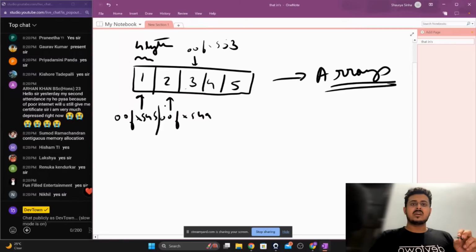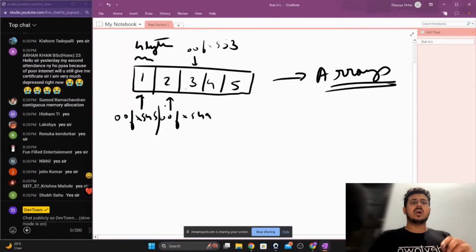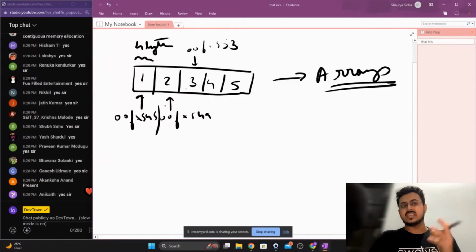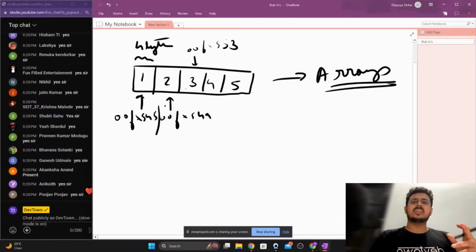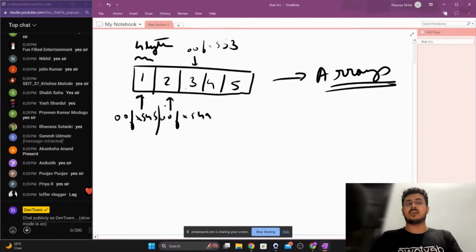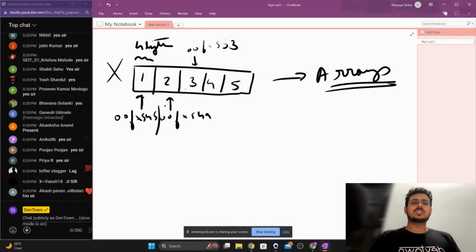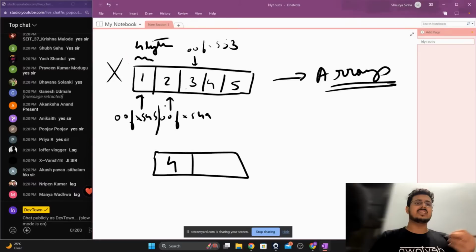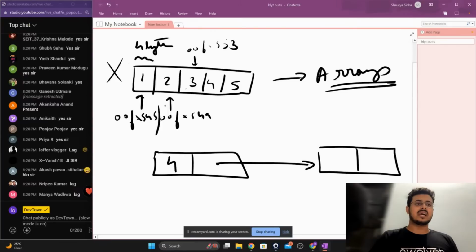Please try to understand, guys, that linked list challenges this particular ideology: why do we need to store our stuff at the same location? This might cause a lot of different errors at any particular point of time, and a lot of wastage in storage as well. So what linked list says is that I will not store these at contiguous memory locations. I will store these at individual memory locations itself. For example, this is my particular number, 4, and for the next value I'll be creating a pointer that will be storing it at another particular location.